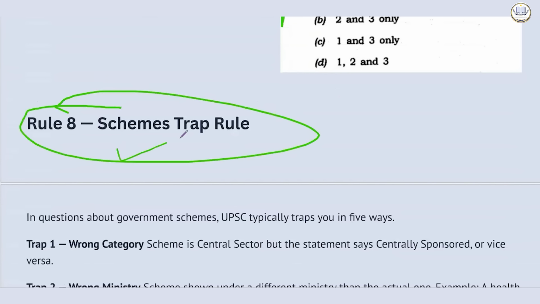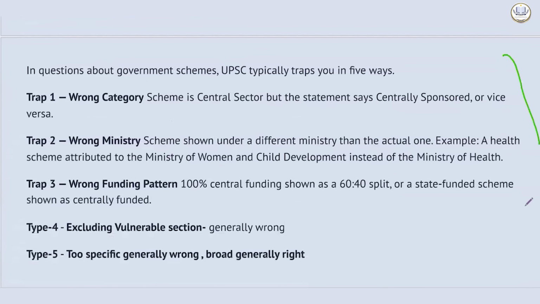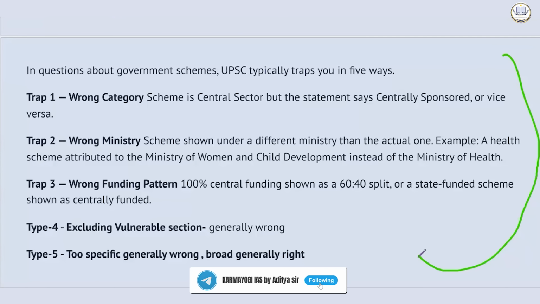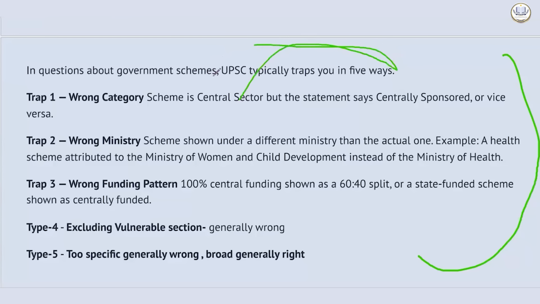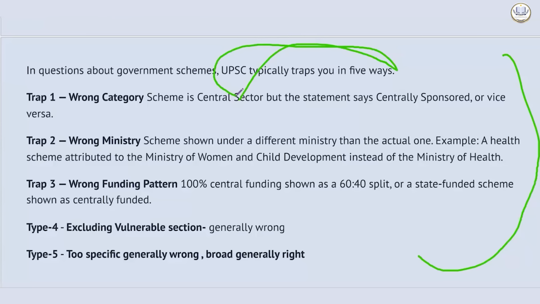Let's see rule number 8, schemes trap rule. If they are giving you schemes, just see these 5 things very carefully. If you check these 5 things, your scheme-related questions will never go wrong. Trap 1, wrong category scheme. They might manipulate this. Central sector can be made centrally sponsored, or centrally sponsored can be made central sector. A thumb rule: for the most critical things, the central government will try to keep them under its control, or where the investment is not used, then the probability of it being central sector is very, very high.